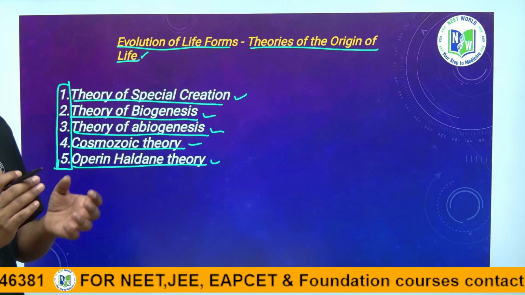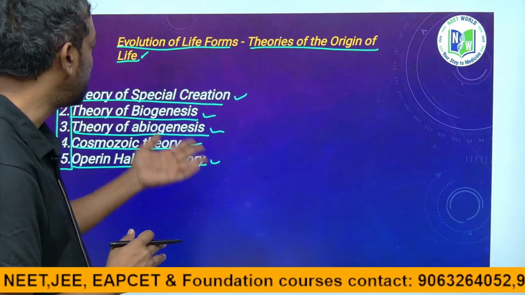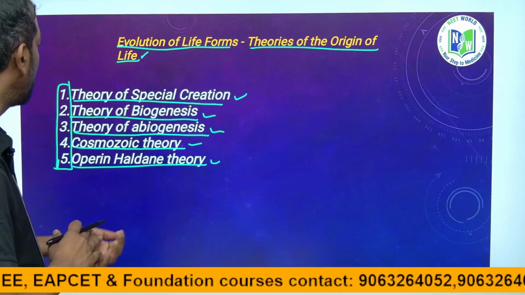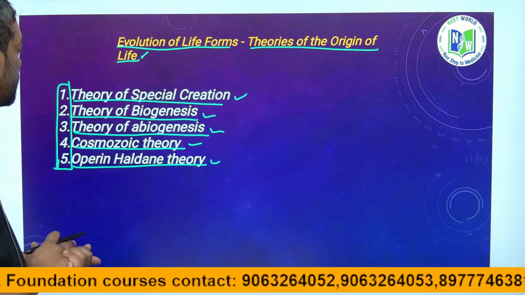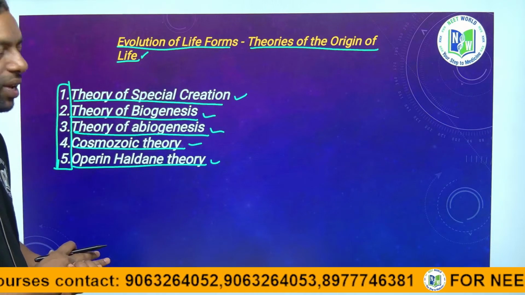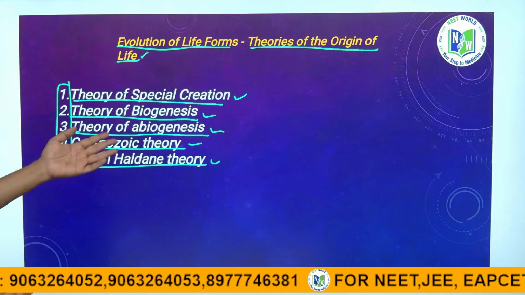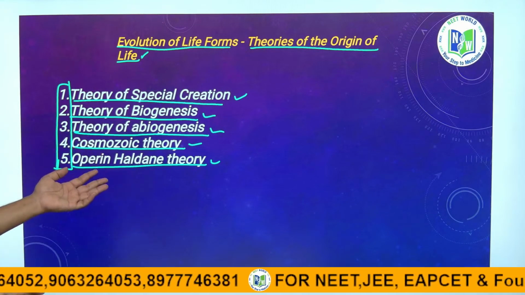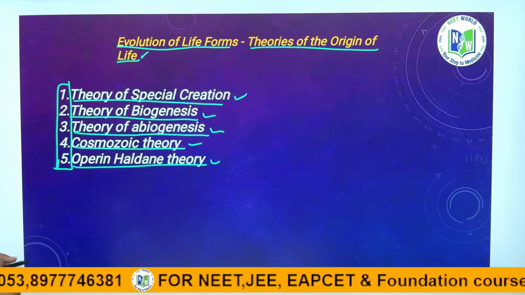We are going to discuss what special creation is, what biogenesis is, what abiogenesis is, what cosmozoic is, and what the Haldane theory is.